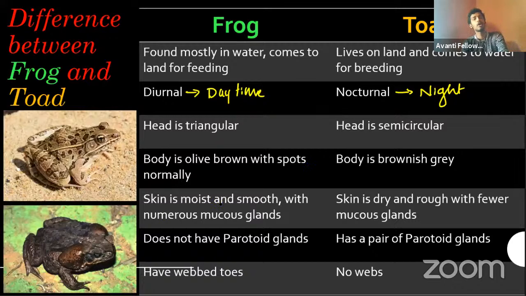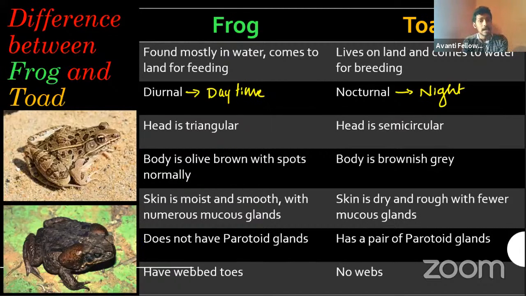And the skin of the frog is moist and smooth, with numerous mucus glands. Because it's normally present in the water, it needs all those things. When it comes out of the water, it needs a lot of mucus to protect it. But a toad will have almost dry skin, as you can observe here. It will be rough with fewer mucus glands. They won't need them because they have already adapted to the terrestrial ecosystem.